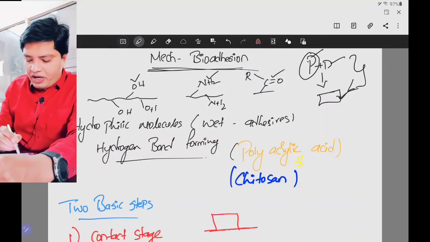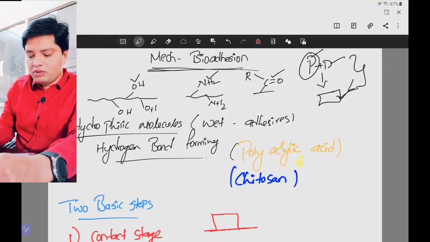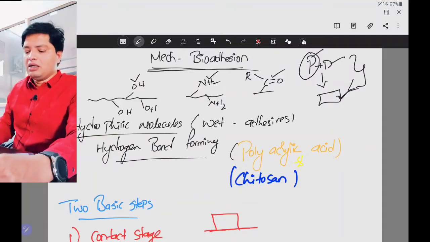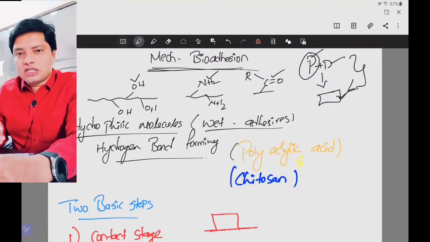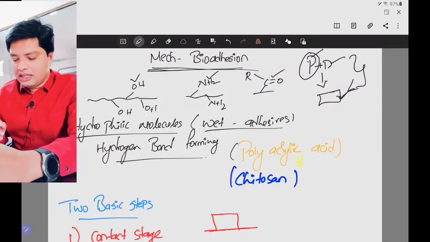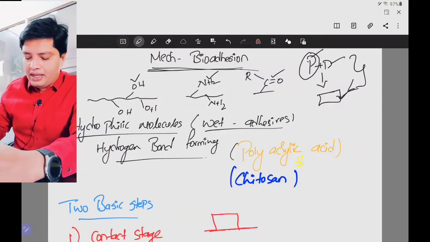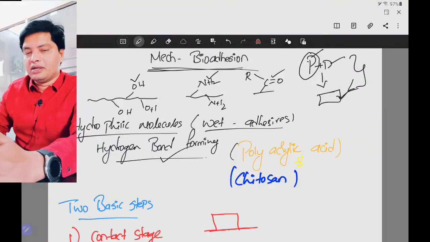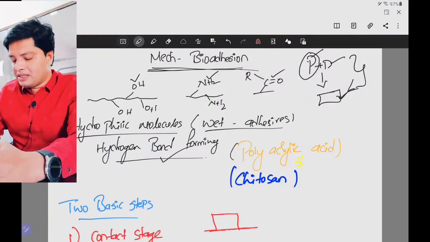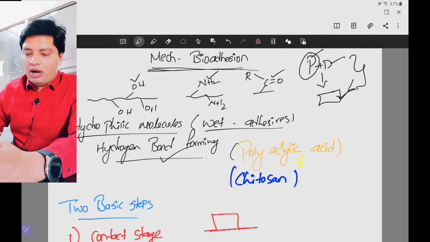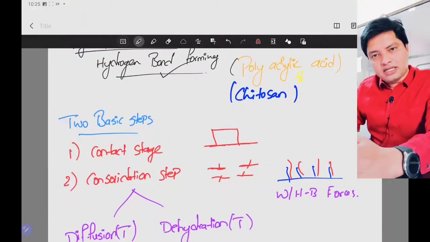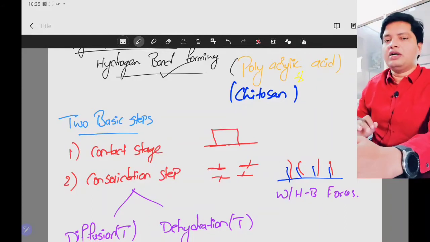Here we have hydrophilic molecules which have these types of groups, either OH, NH2 or carboxyl group. We call this type of polymer wet adhesives. They form hydrogen bonds. Examples are polyacrylic acid and chitosan. So there are two steps of bioadhesion. One step is the contact stage, another step is the consolidation step.